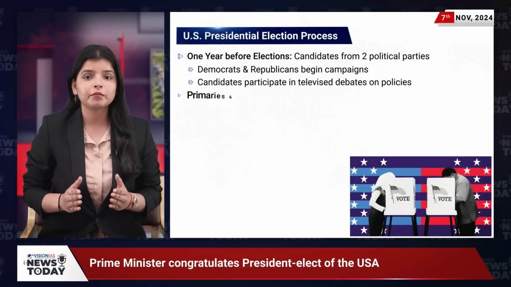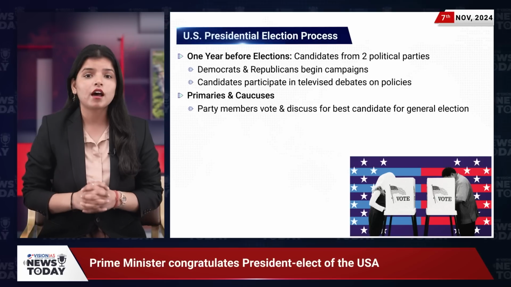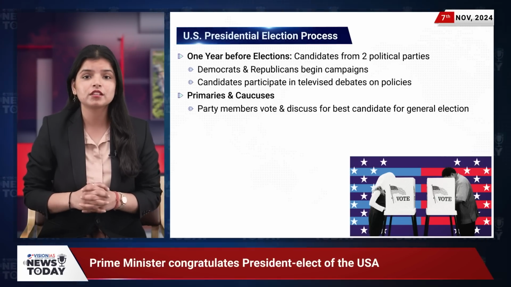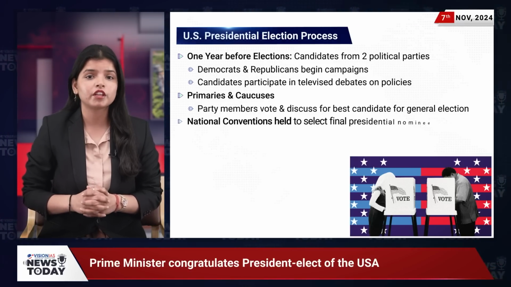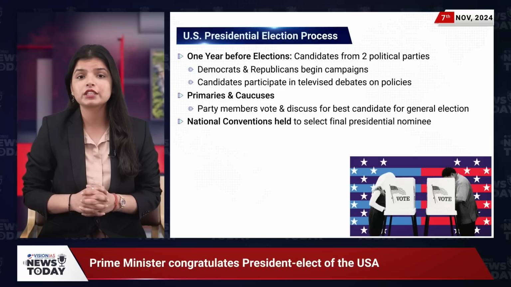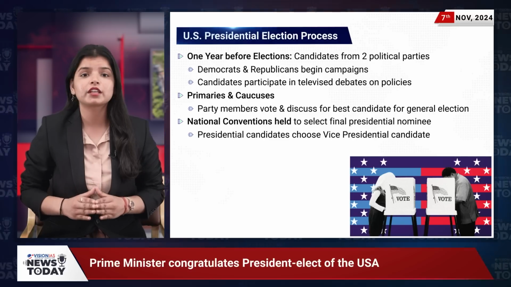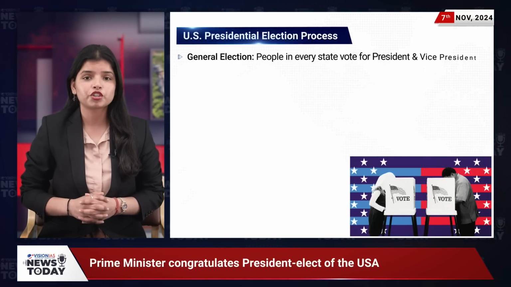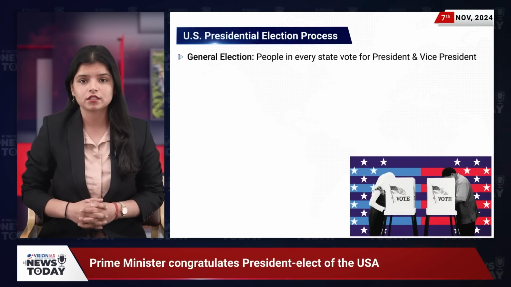Next are the primaries and the caucuses. Here, party members from across the states cast their votes and deliberate on which candidate they want to represent them in the general election. After that, both parties hold national conventions. Each party officially selects a final presidential nominee who then chooses a vice presidential candidate to run alongside them. The journey continues with the general election, where voters in each state cast ballots for president and vice president.